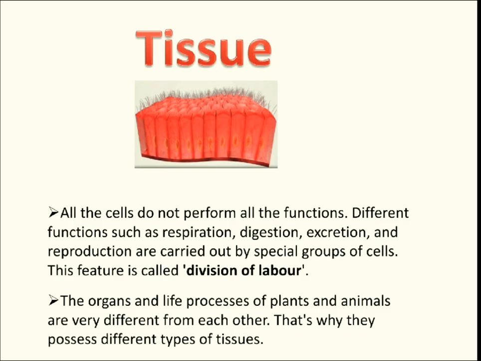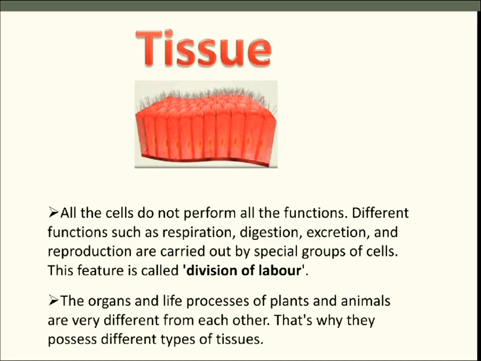As we all know, the organs and life processes of plants and animals are very different from each other. That's why they possess different types of tissues, isn't it? The tissues of plants and animals are very different. They must be different from each other because the life processes and organs themselves are very different in plants and animals. Like plants don't have lungs, or we don't have stomata in our body. They are very different from each other.